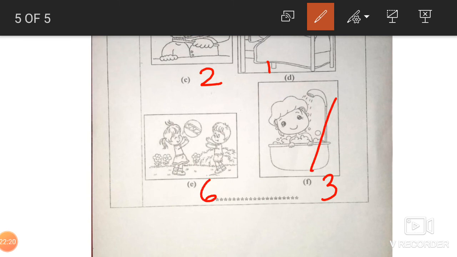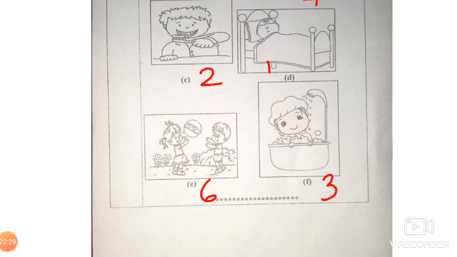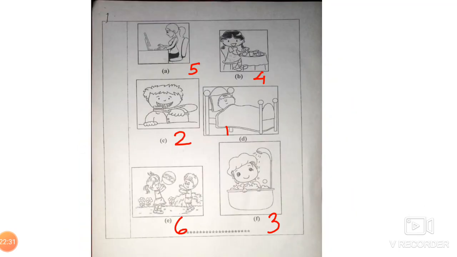ठीक है. आप रोज क्या करते हो? Every day what you do? This is what you do, है ना. See, sequence में once again I'll explain. First you sleep at night. When you get up, second number 2 देखो, you brush your teeth. Number 3 you take bath. Number 4 you have your breakfast. Number 5 you sit for your classes for studies. And then number 6 you play.